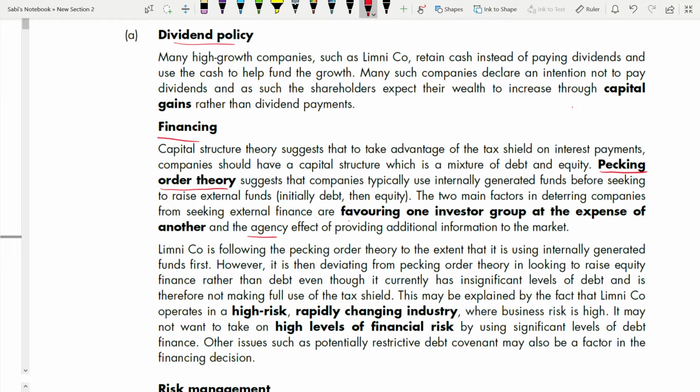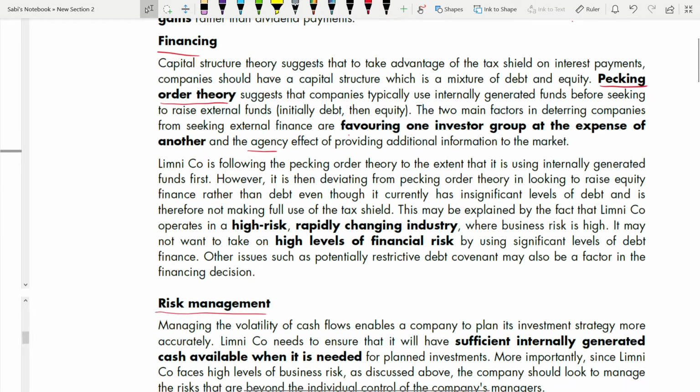Otherwise, how will you get debt? But when it comes to equity, you don't have to give any such information to the outsider, right? Because it's within your company, you are using internal resources, you are using your equity, that's fine. But when you go for a debt, you need to provide additional information about your company to the bank, to the finance providers, right? And also when you're using equity, you can favor one investment group at the expense of another, but it is not in the debt. So these two things are reasons why they are not going for the external finance.